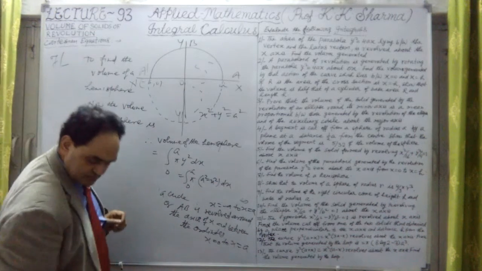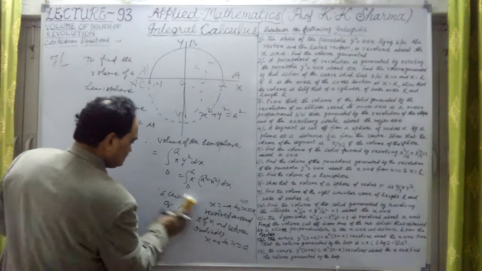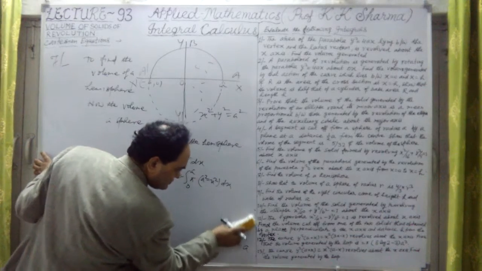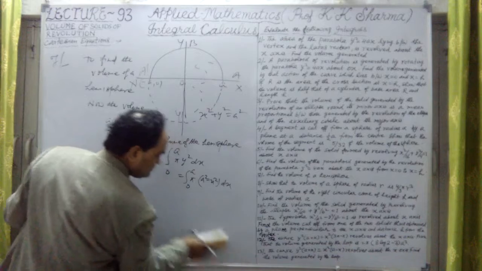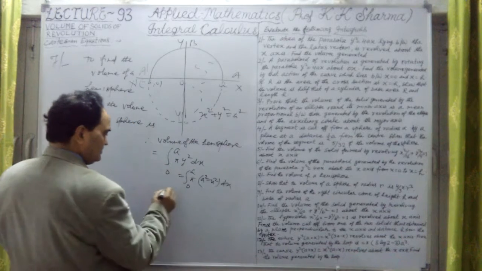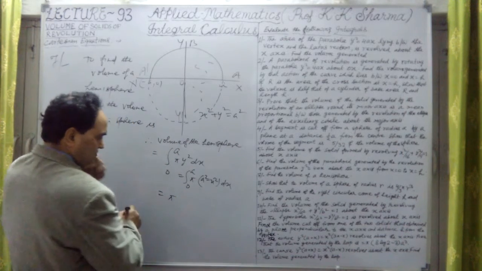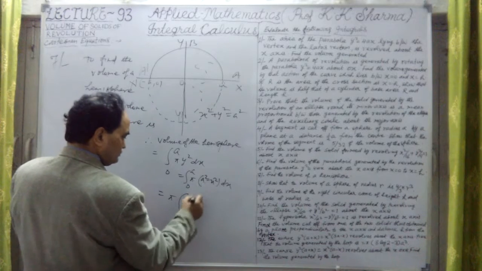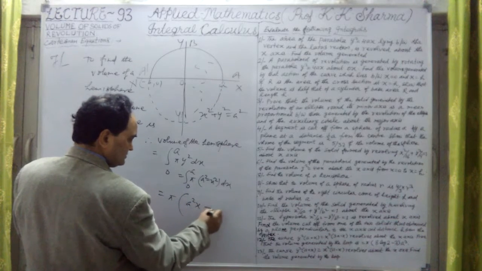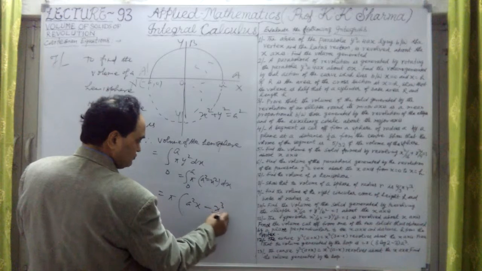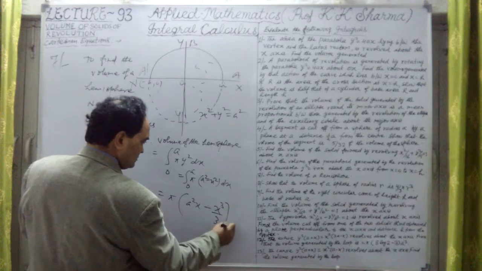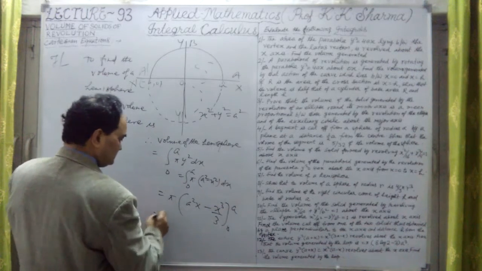Okay, so this is pi into y square into dx. This is the value. Now let me solve it. This is pi into the integration of a square, which is a square into x, minus the integration of x square, which is x cube upon 3. The limits are now 0 to a. Only a is to be substituted.